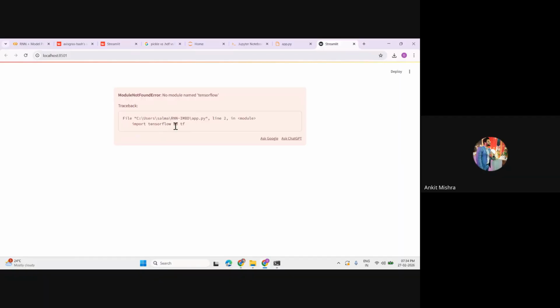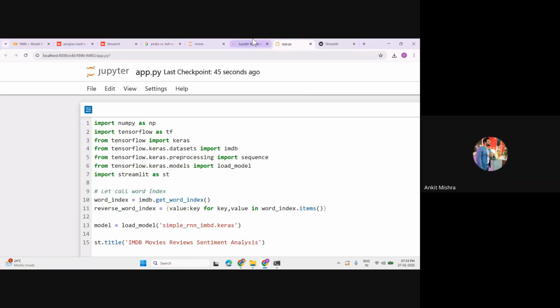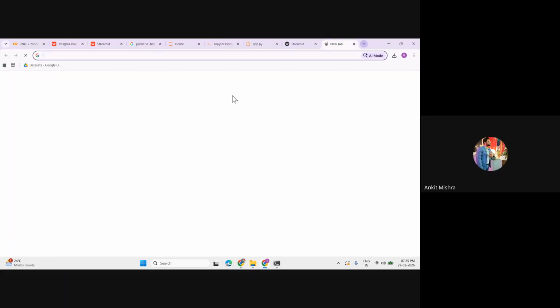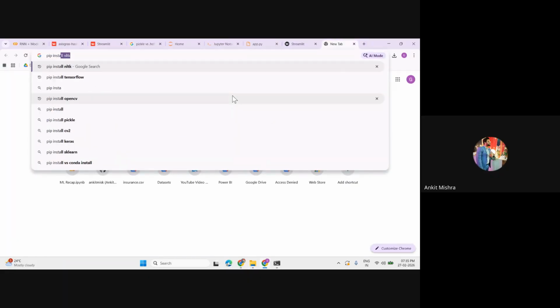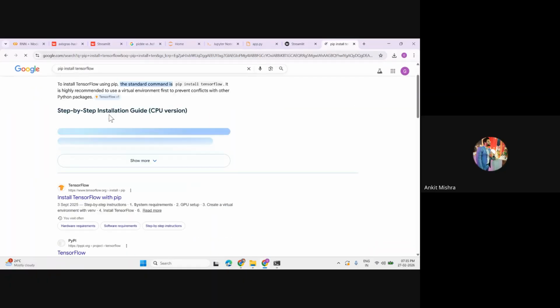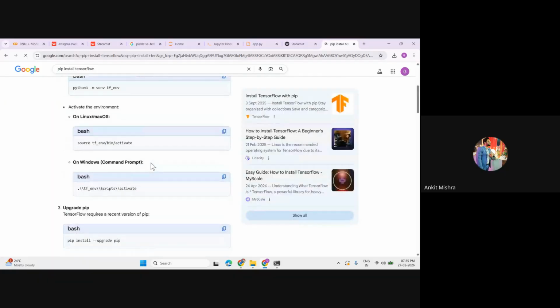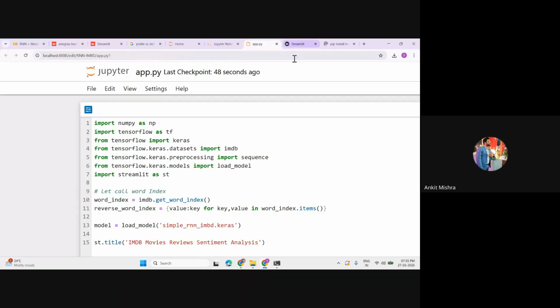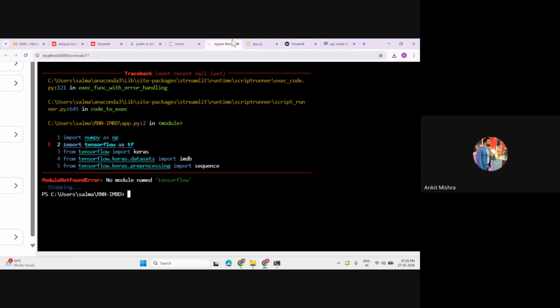Import TensorFlow as tf. Right now I'm not connected to my mobile internet, so this time I can simply pip install the modules. Let me call pip install tensorflow. You can copy this reference, go to the terminal, and write pip install tensorflow.